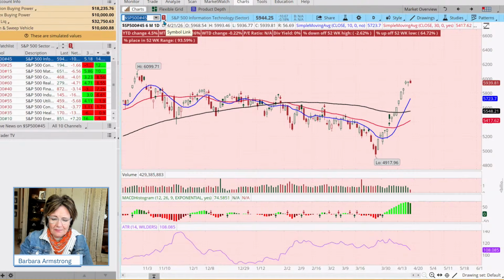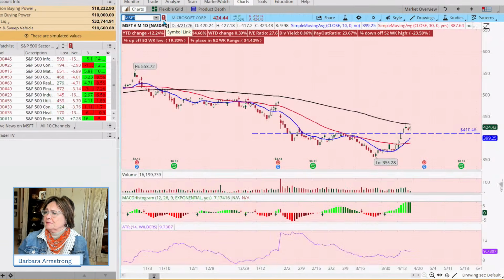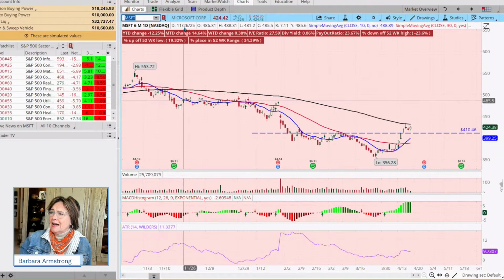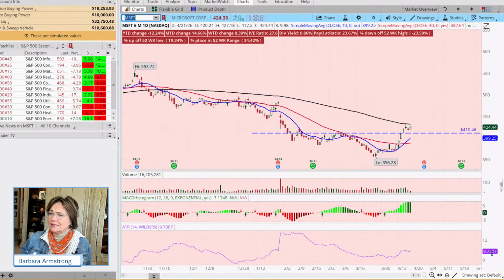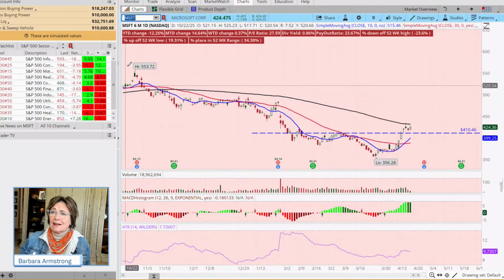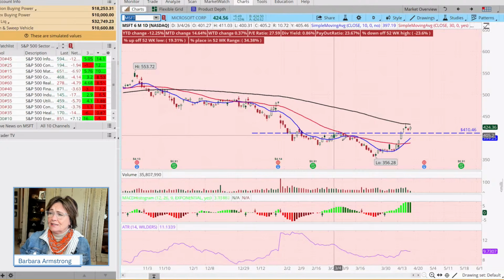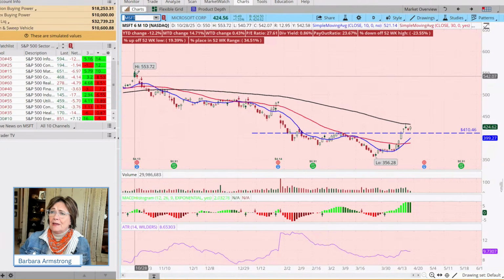If we were to bring up, say, Microsoft, we could see that in an average day, this has moved $9.73 over the last 14 days. This is like the tech sector we just looked at. It has been on the struggle bus since the end of October, just like the tech sector.